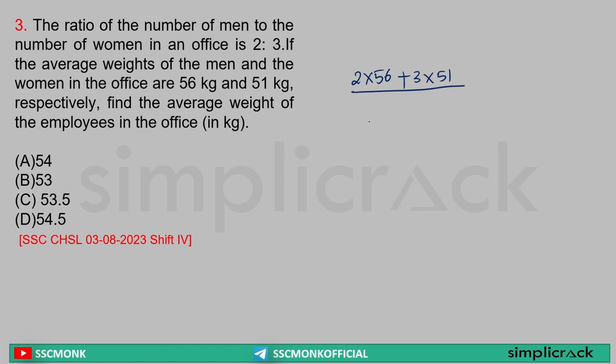How many total employees? 2 plus 3, 5. So 2 into 56 is equal to 112 plus 3 into 51 is equal to 153, divided by 5. If I add it, I will get 265 by 5. 5 5s are 25, 13 5s are 15. So the average weight is equal to 53 kg. Done. In this sort of question, you will solve it like this.